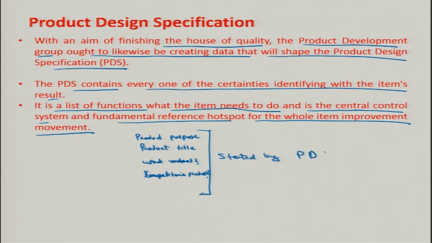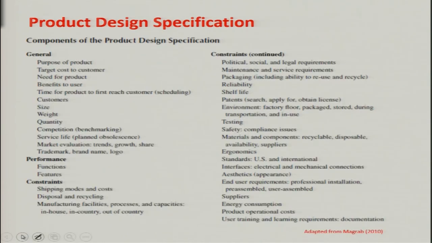by product design specifications. Certain product design specifications can be classified in these ways: general, performance, constraints. General or purpose of the product, target cost to a customer, need for the product, benefits to the user, time for the product to reach the customer, customers, size, weight, quantity, competition, service life, market evaluation, trademark, performances, functions, features, constraints, can be shipped, disposed, manufacturing.